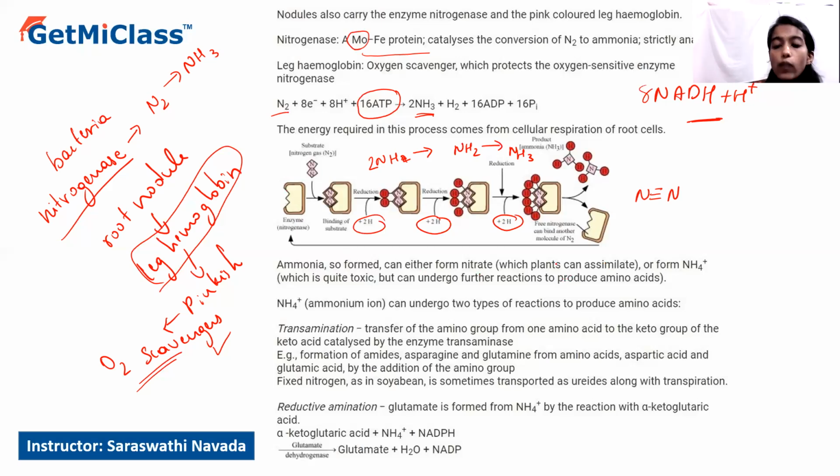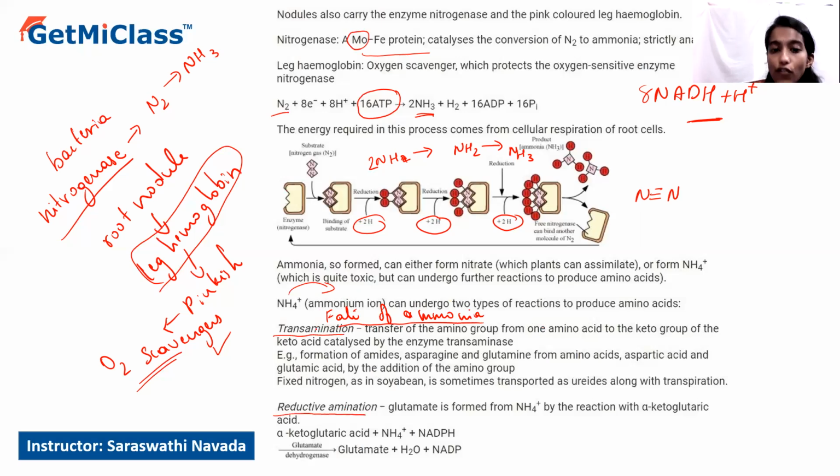So what happens once this ammonia is produced in the plant? In the next part we will be discussing the fate of ammonia. Once this ammonia is formed within the root nodules, it will be converted into ammonium ion, and this ammonia will be utilized in the formation of amino acids by two different processes called transamination as well as deamination, or the reductive amination process.